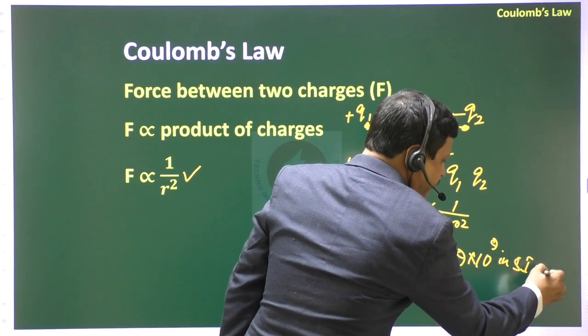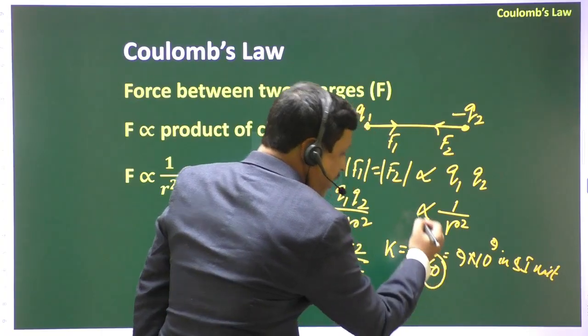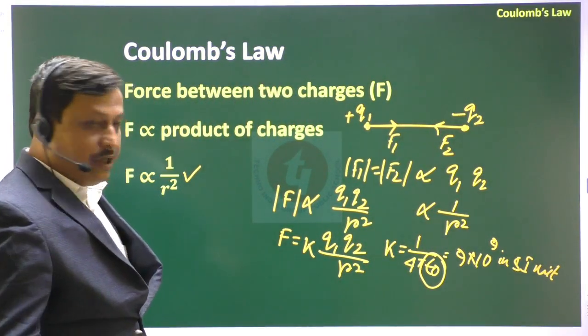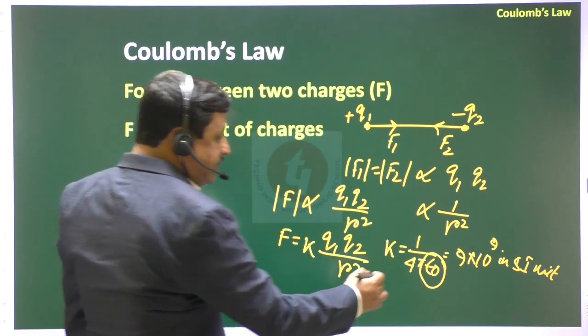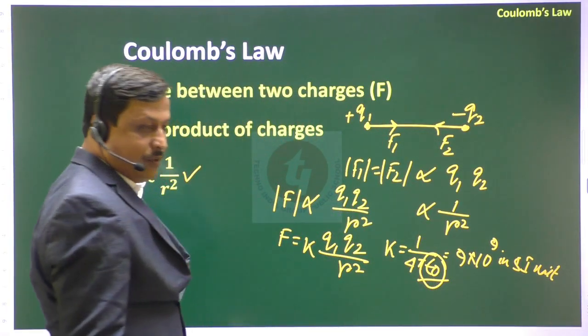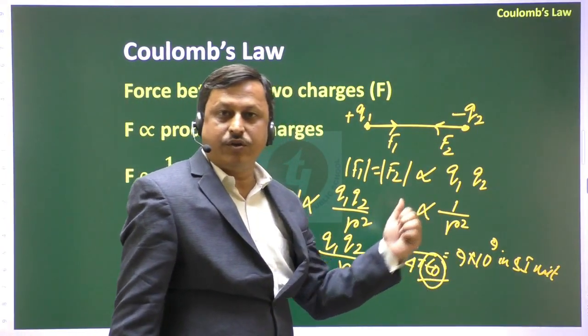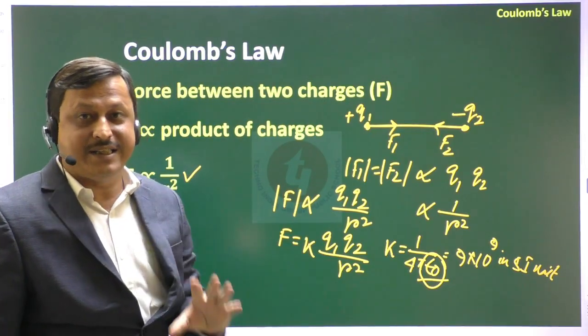We'll discuss permittivity in the next chapter, but it depends on the medium, and this value, 9 into 10 to the power 9 in SI unit, is maximum.